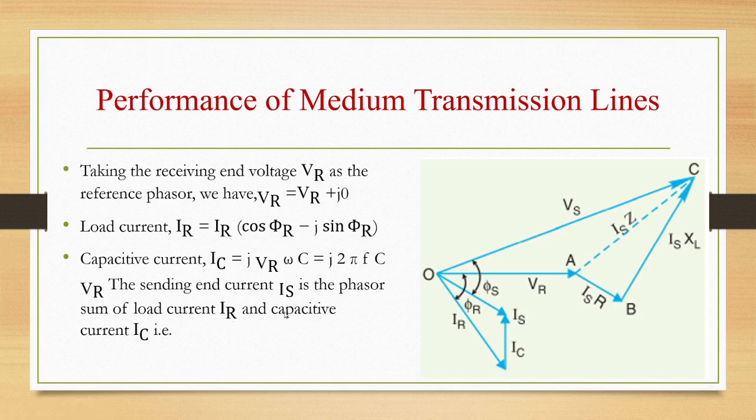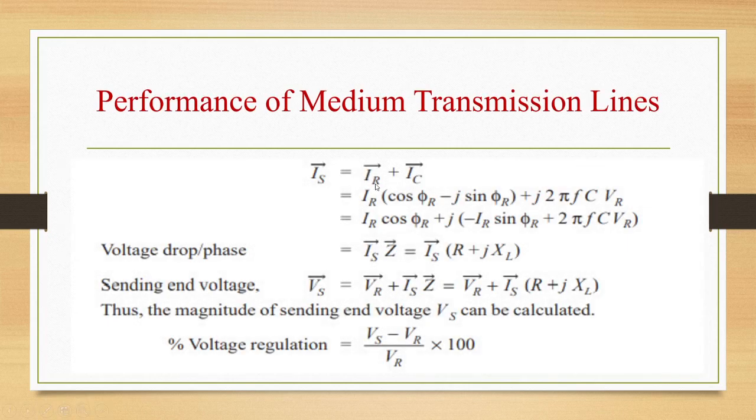So IS is equal to IR plus IC, that is IR cos phi R minus J IR sin phi R plus J 2 pi F C VR.